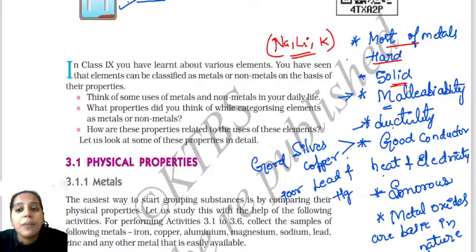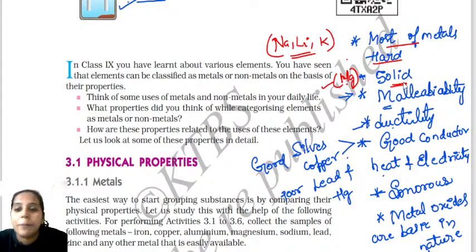Next, most of the metals are solid. Most of the metals are solid except mercury. The exception is in the case of mercury. Hg is nothing but mercury. Mercury is liquid at room temperature, children. You have to know about this. Mercury is the metal which is liquid at room temperature; they ask this in the exam. Which metal is liquid at room temperature?